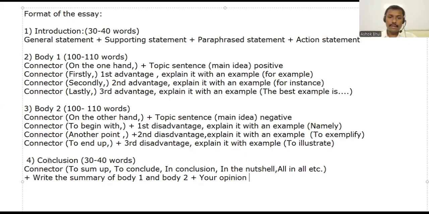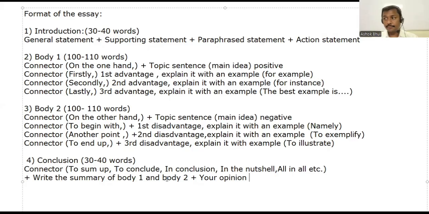Okay. And the conclusion, where we can have 30 to 40 words. And like connectors we have used, okay, to sum up, to conclude, in conclusion, in a nutshell, all in all, to recapitulate. Yes, to summarize. That is also another one. And here you can write the summary of body 1 and body 2. Now, summary of body 1 and body 2 means the main ideas only, main advantages and disadvantages, in 1 or 2 sentences you can write. And then it will be your opinion.